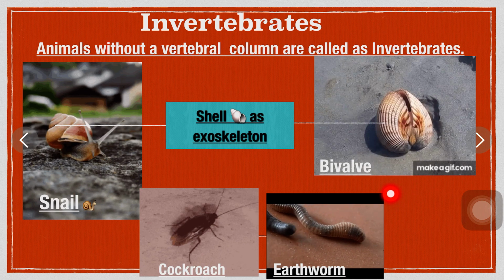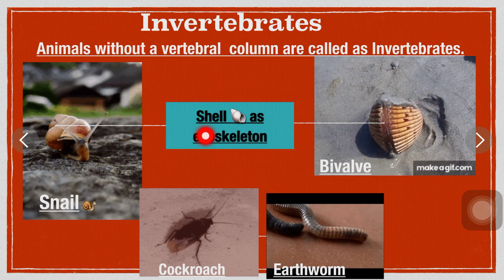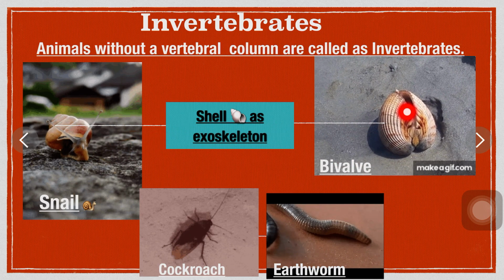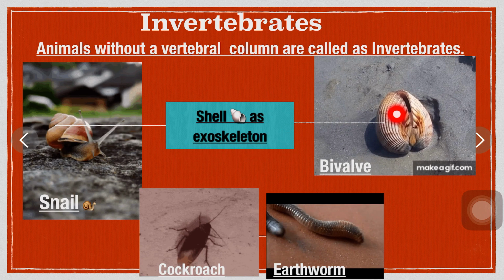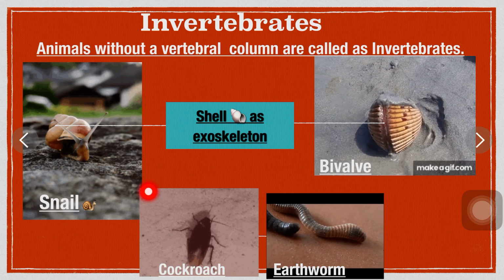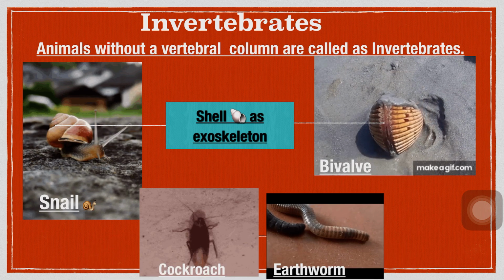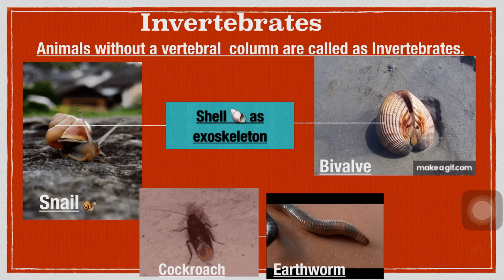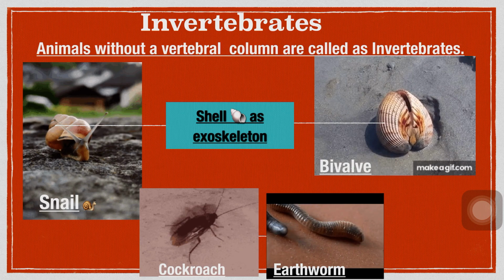As you can see, the snails and bivalves are invertebrates. Their shell acts as an exoskeleton, which means it is present outside the body. Cockroach, earthworm, etc. They do not have any kind of bones for their movement, for their support, for their flexible movement.